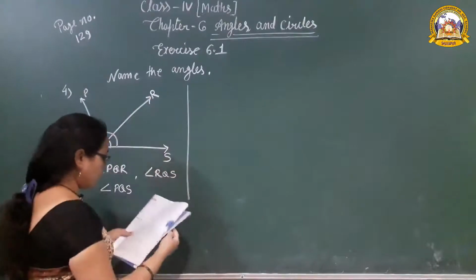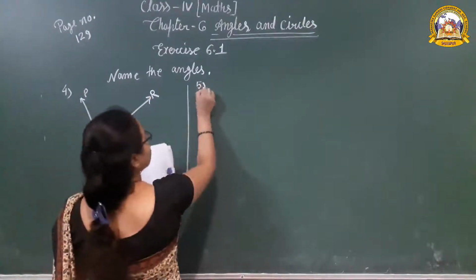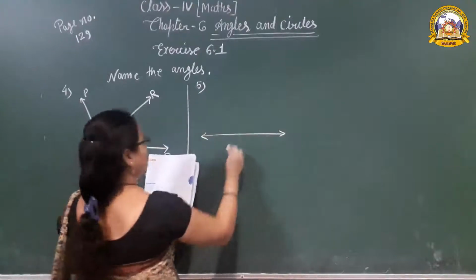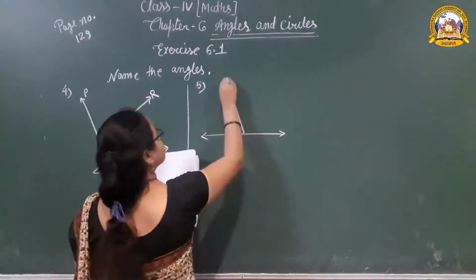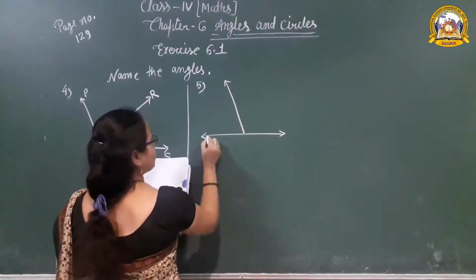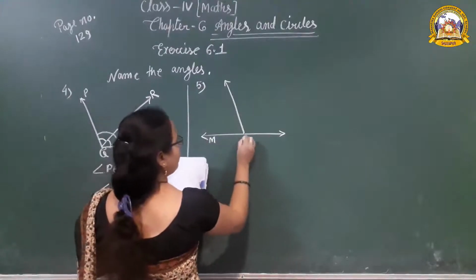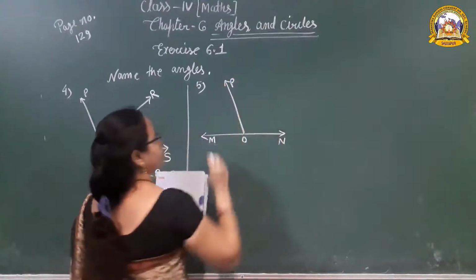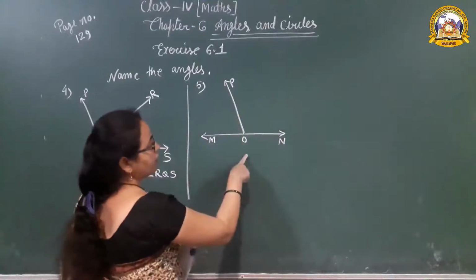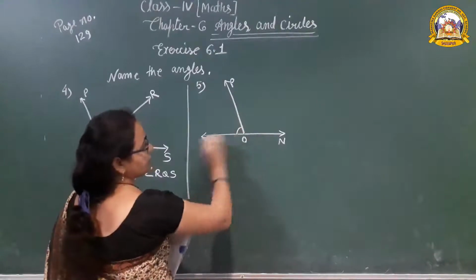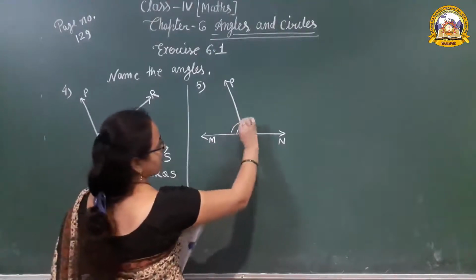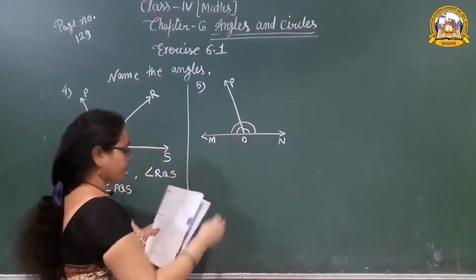And the next figure, figure number 5. M, O, N and P. Okay. In this figure, how many angles? One angle is this one, another angle is this one, and one is the complete full angle.